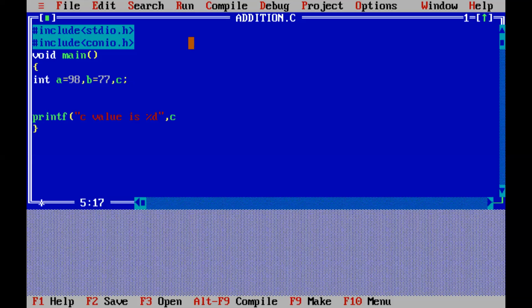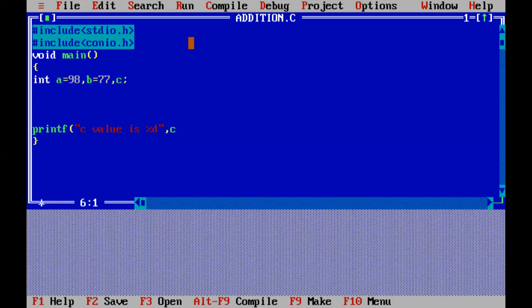A, B, C are called integer variables. A value is assigned 98, B value 77. If you give the C value here as the result, there is no use. The computer has to perform the addition. Okay, so that's the way; you can write C in the first line also, not a problem.